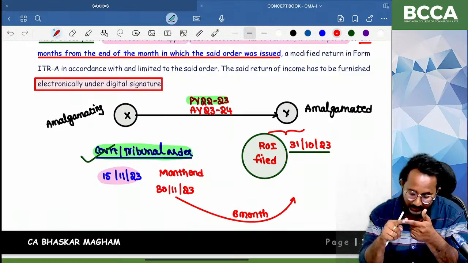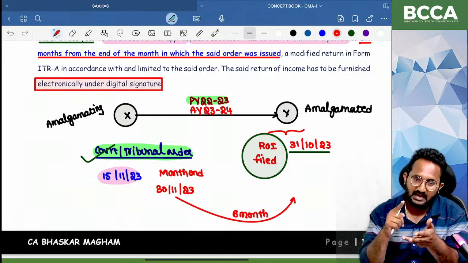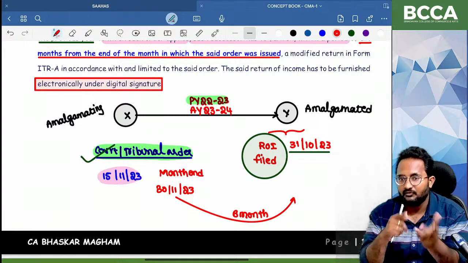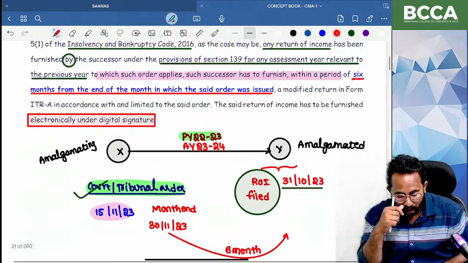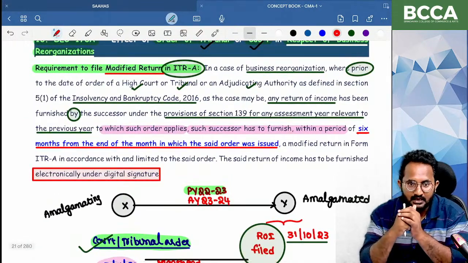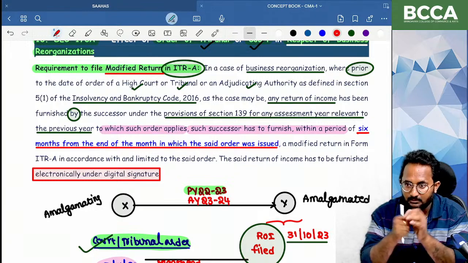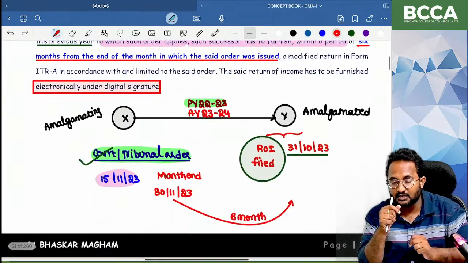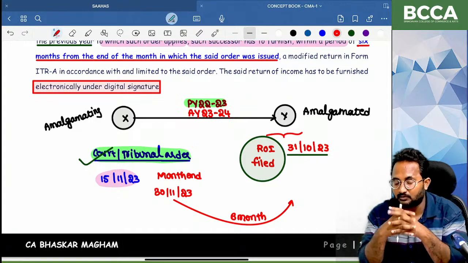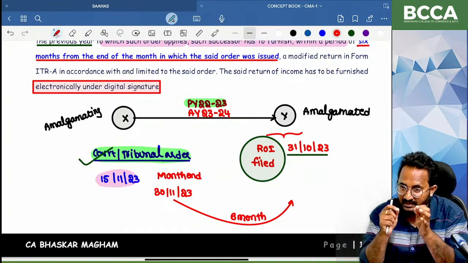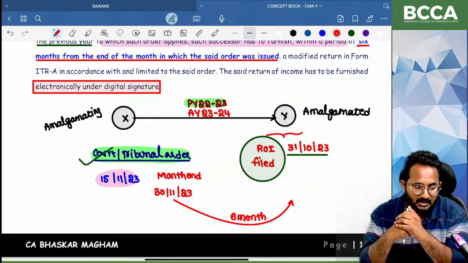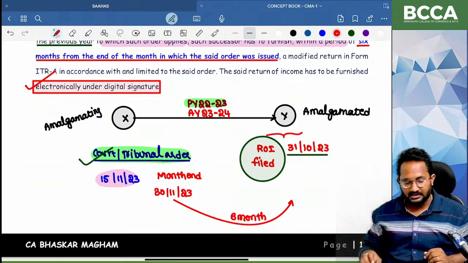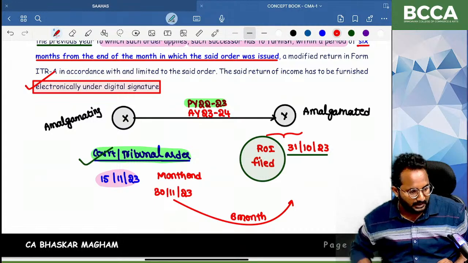Based on this court order, or the tribunal order, or the adjudicating authority order, we have to modify our return of income already furnished. So for this purpose, we have to use the form ITRA. Can you tell me what is the time limit for filing that modified return under ITRA? From the end of the month in which that order is received, within how many months? 6 months, we have to file that modified return under ITRA. Can you tell me what is the mode of furnishing? Electronically, with the digital signature. Are you understood till now?